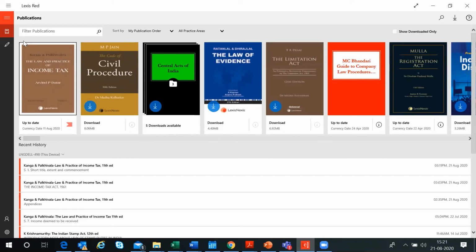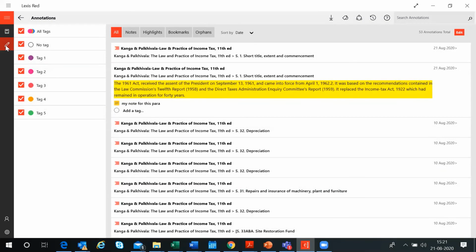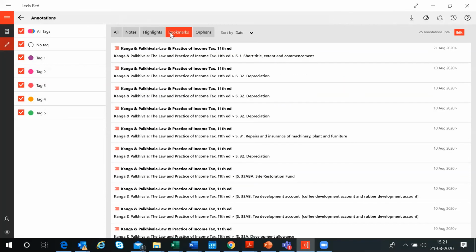Okay. Now, I was showing you certain icons that are available here. If you just click on this particular icon, which is annotations, the third one, it gives you a particular view of all the annotations that you have done. Whatever notes you have made, in which books you have made them, whatever highlights you have done, you can see all that. Your bookmarks, you can also view from here.